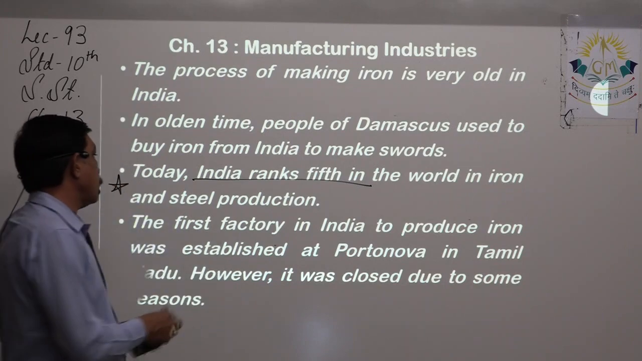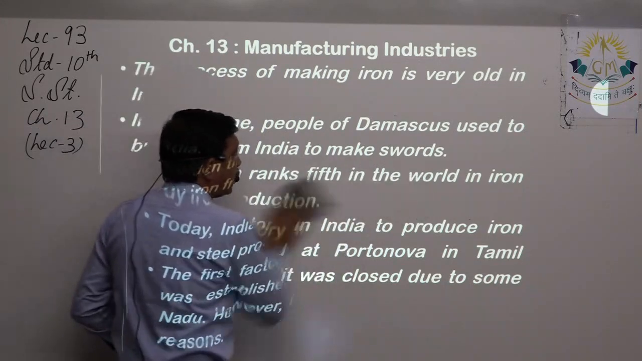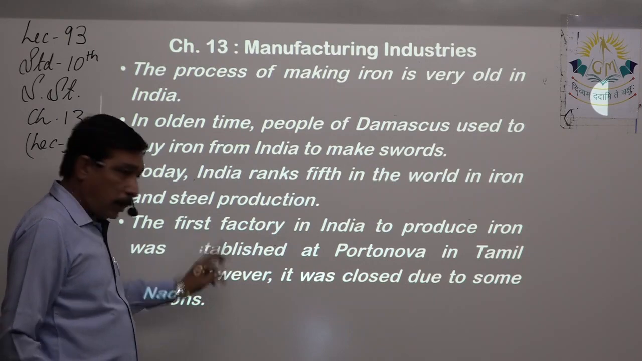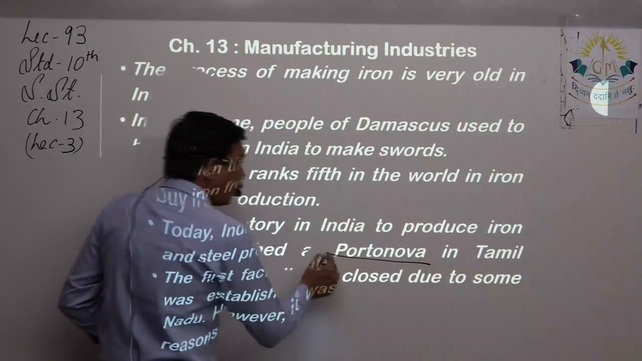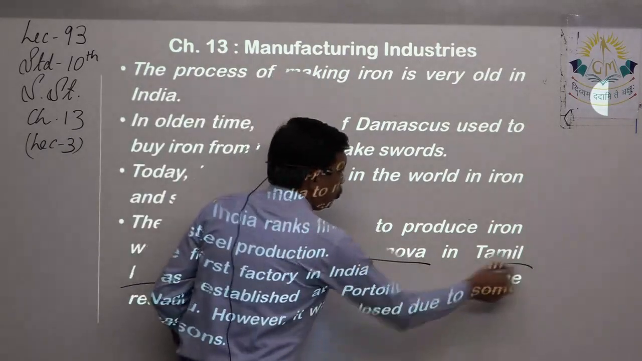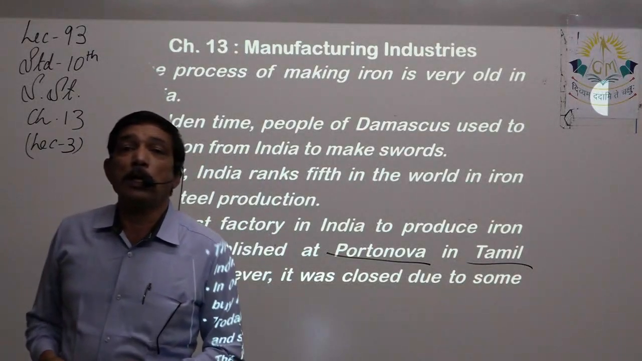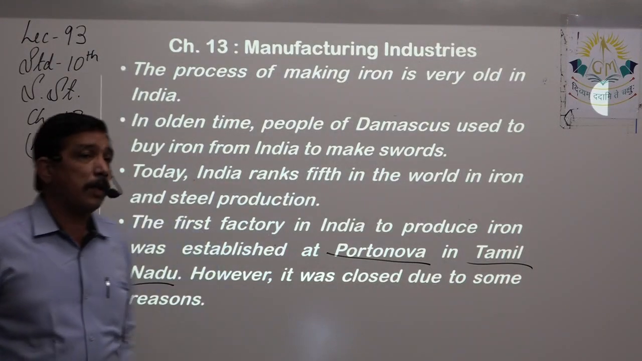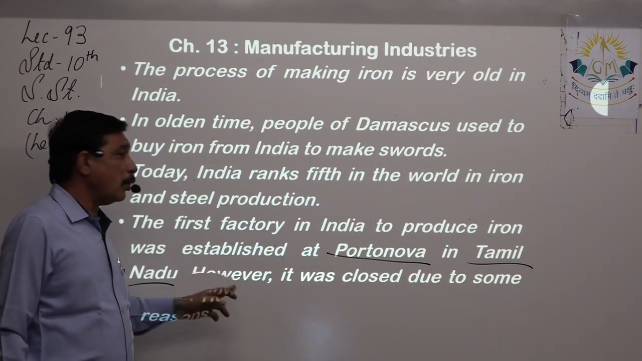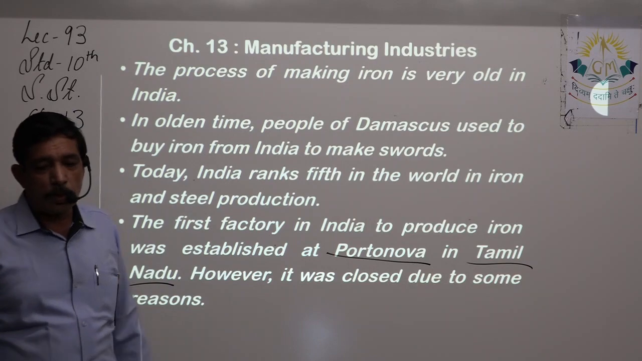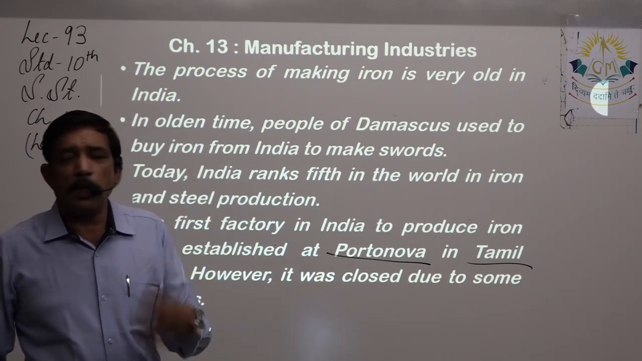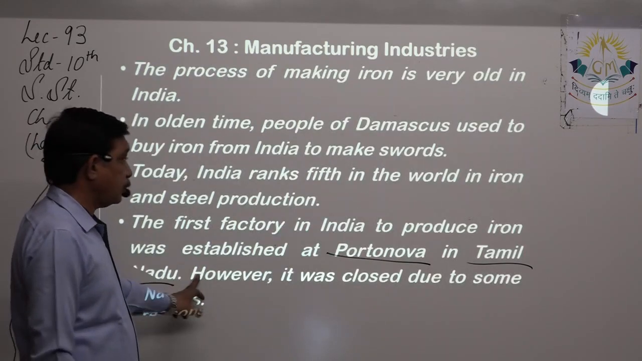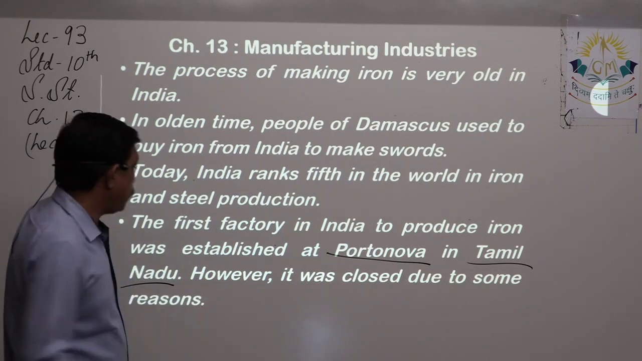Now we already know some of the things, but now we come clear with that. The first factory in India to produce iron was established at Port Nova, Tamil Nadu. Here it is written it was closed down due to some reasons. We already know it, right? The first factory in India to produce iron was established at Port Nova in Tamil Nadu. However, it was closed due to some reasons. It is not specified. We did not know it. Now we understand when that was: 1853, right?